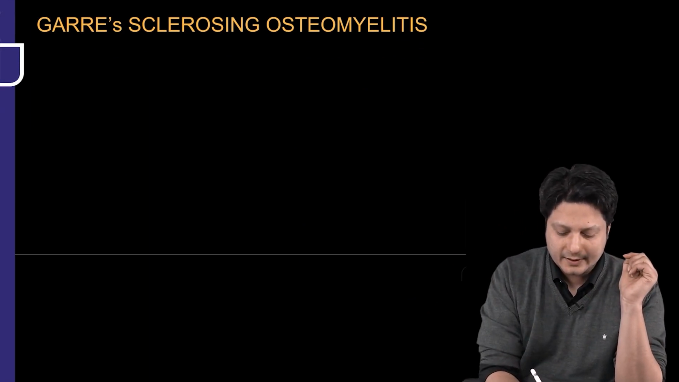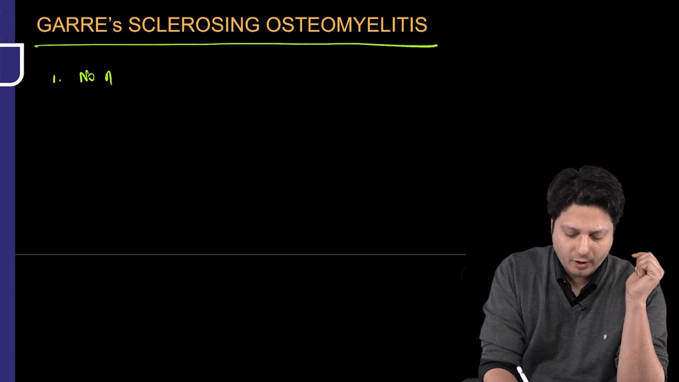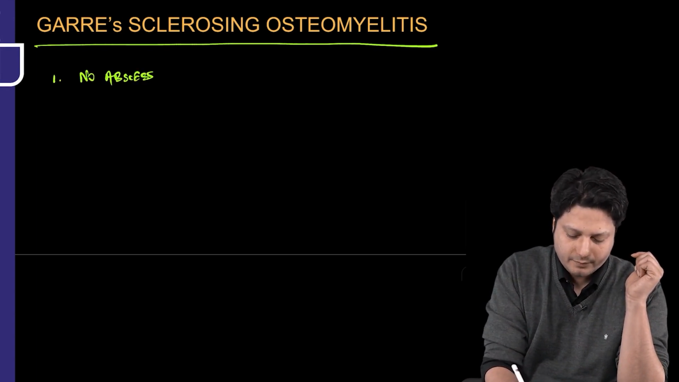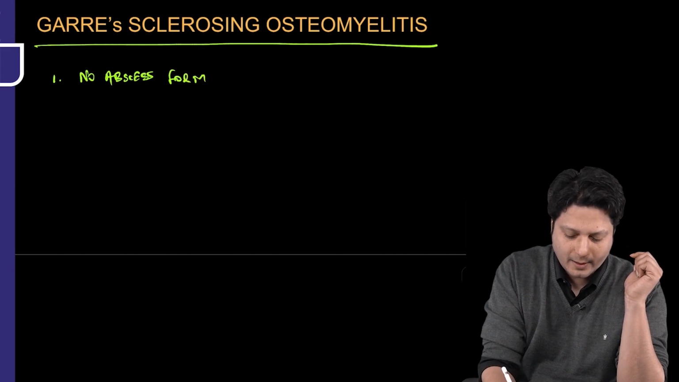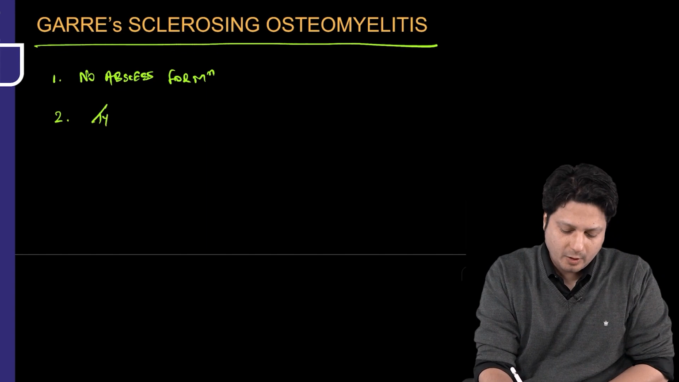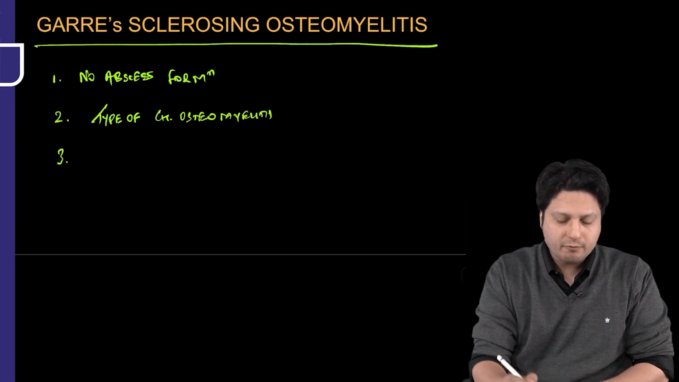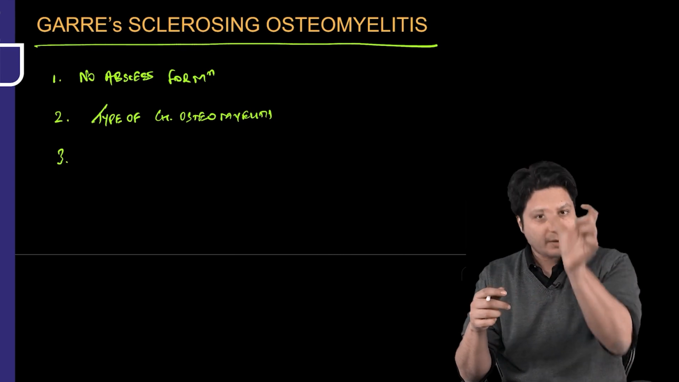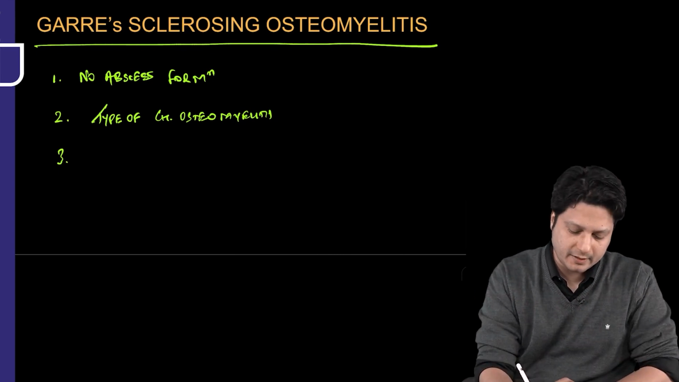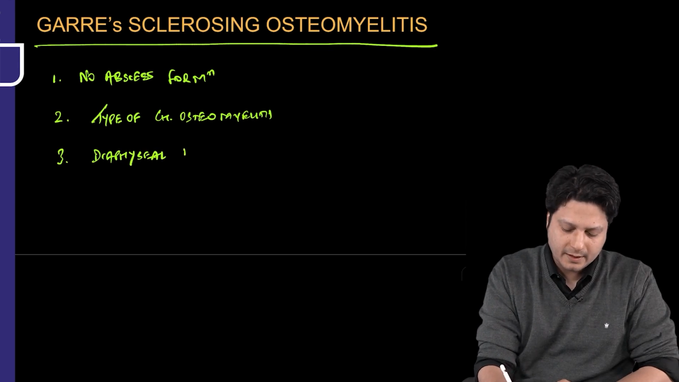Now, as the name indicates, sclerosing osteomyelitis, point number one, there is no abscess formation in this kind of chronic osteomyelitis. So it is a type of chronic osteomyelitis, a long-standing infection of the bone where there is no abscess formation. But one more thing is common, and that is the primary diaphyseal involvement. So there is a diaphyseal involvement which can happen in these kinds of infections.